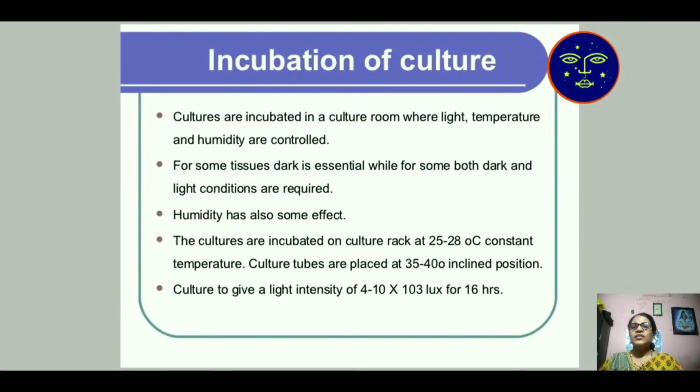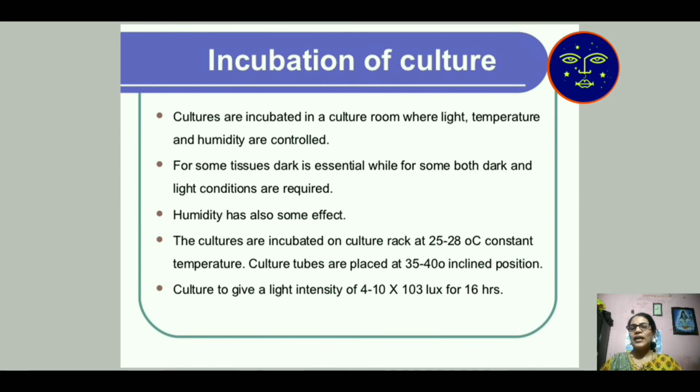The incubation of culture. Cultures are incubated in a culture room where light, temperature, and humidity are under control. For some tissues, dark is essential, while some require both dark and light conditions. So we choose the plant, see which condition is required, then set our room accordingly.